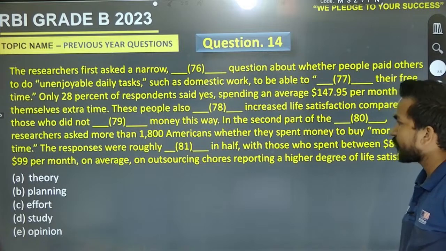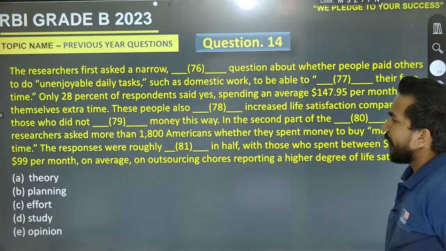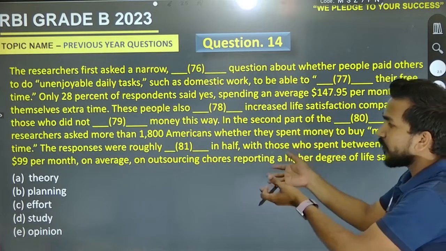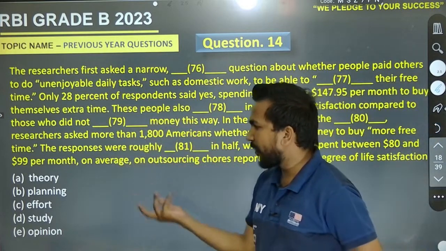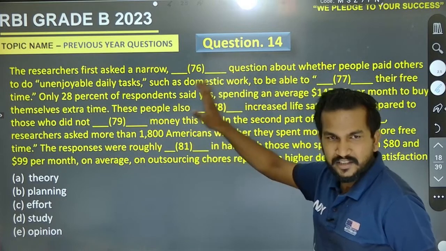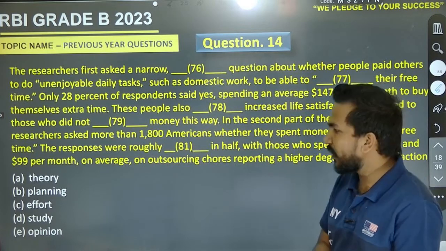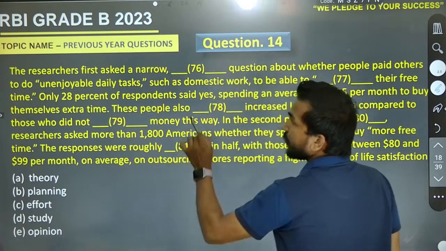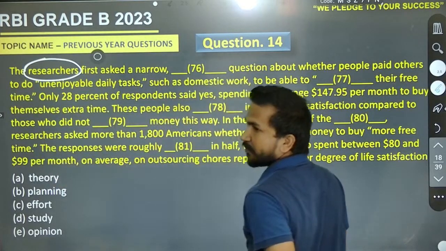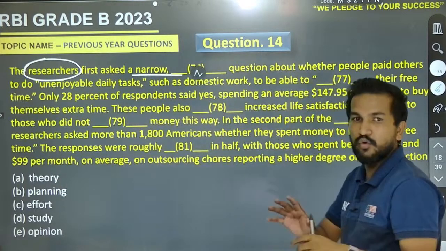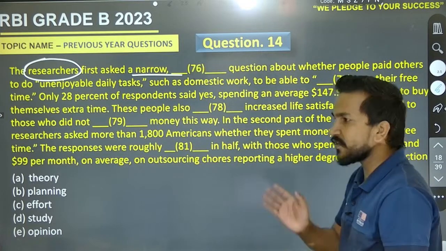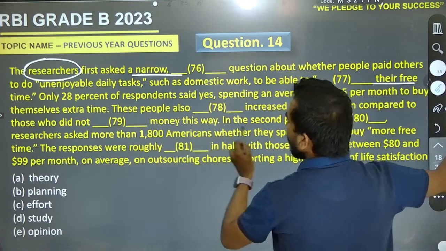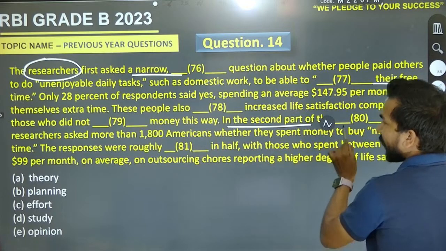Here we are. Go for it. Now what must be the right answer? Money this way. In the second part of the what was it? It was a theory, it was a planning, it was an effort, study or opinion. What was the theme? You will definitely go for the fourth one. Yeah, definitely. It was a study done by researchers on who spend or who did not spend the money of average money will have their free time or their extra time.